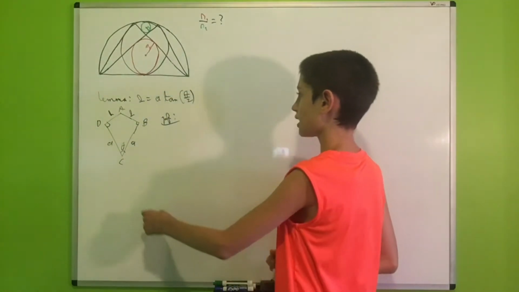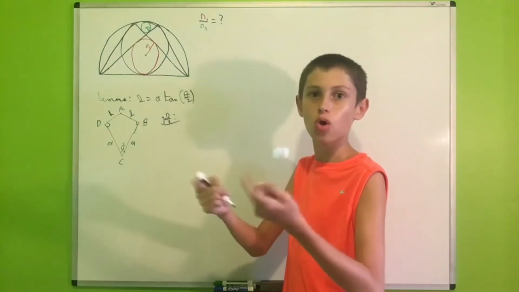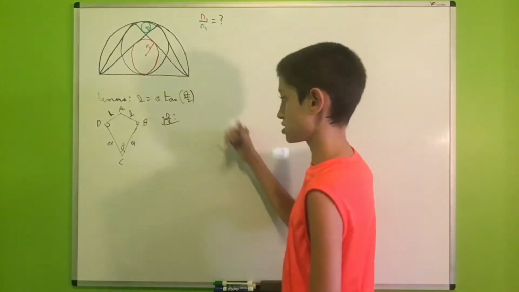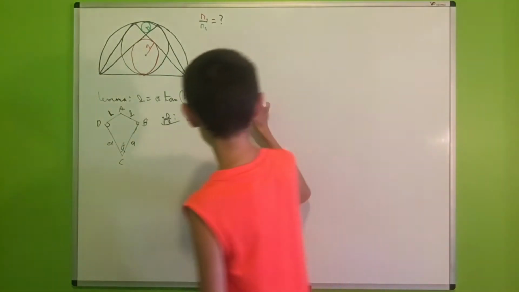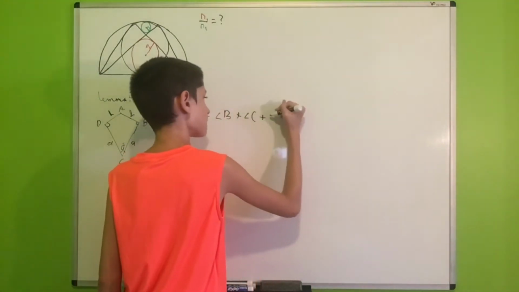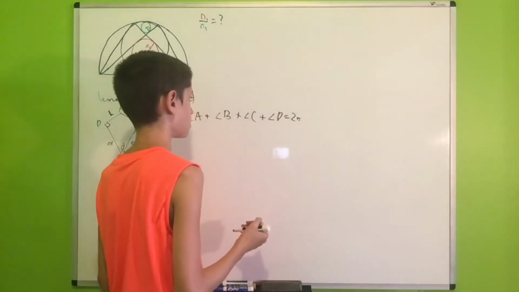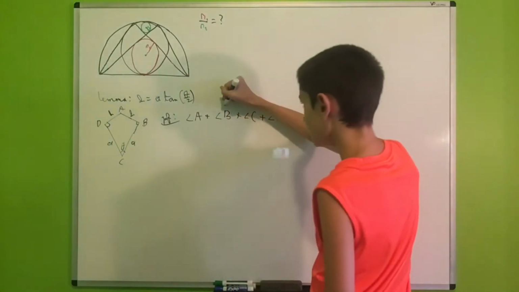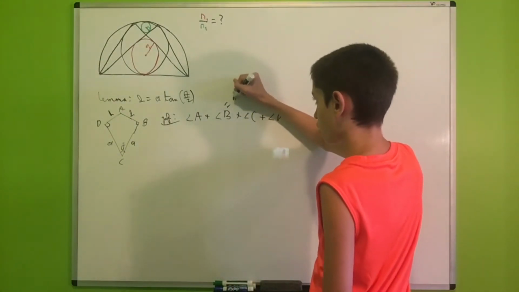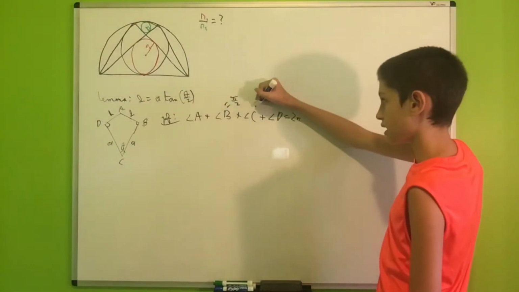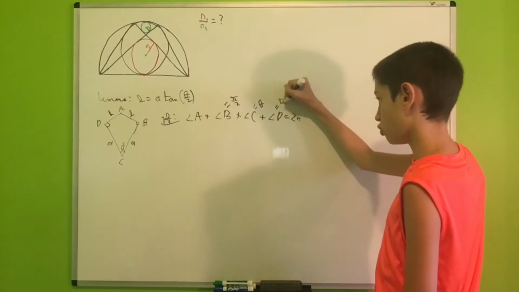Okay, so we know that the sum of angles in a quadrilateral is 360 degrees or 2 pi radians. So this means that angle A plus angle B plus angle C plus angle D will be equal to 2 pi. But then angle B is equal to pi over 2, angle C is equal to theta, and angle D is equal to pi over 2 as well.